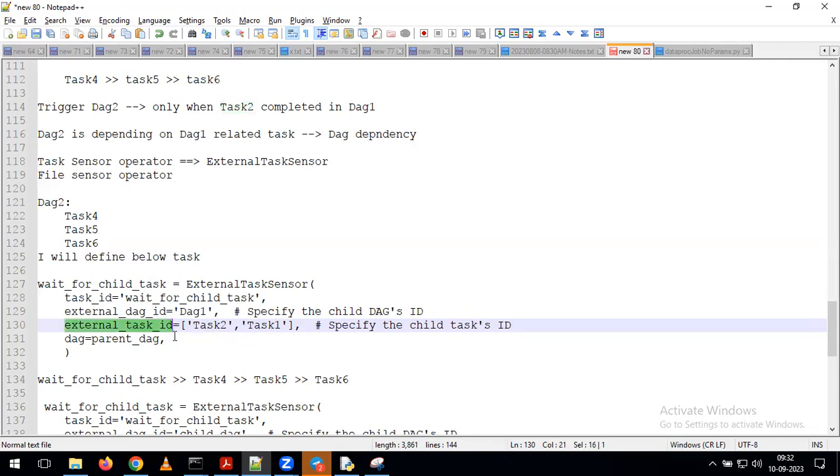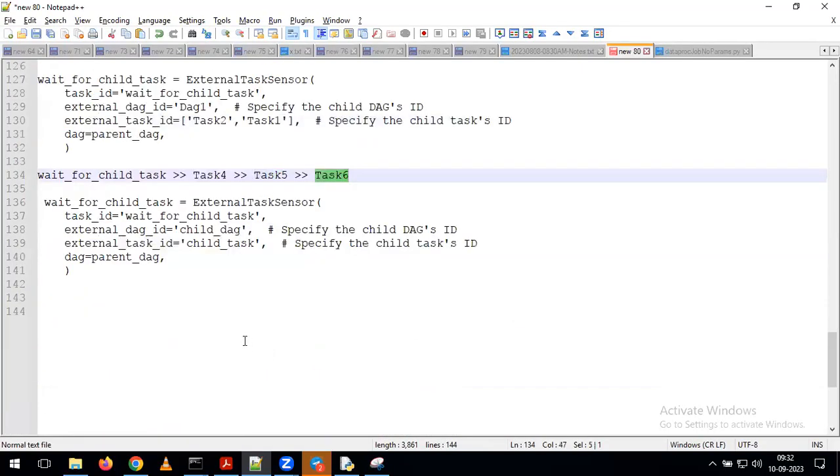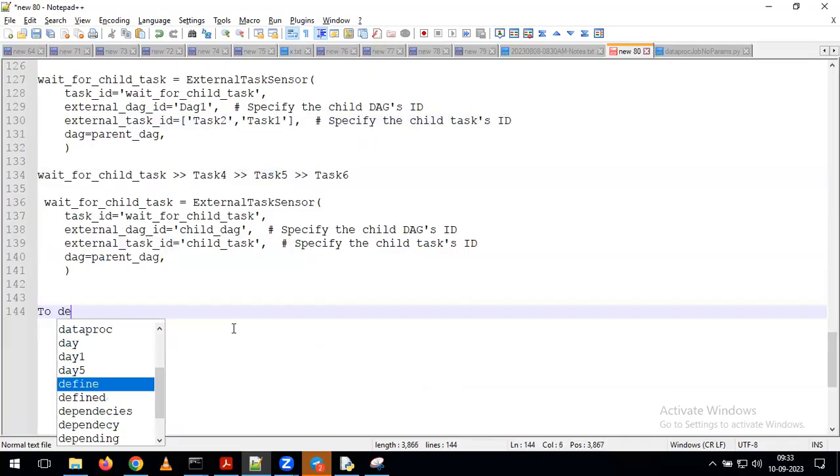So with that, what is the meaning of the statement? In DAG 1, it is verifying for task 1 completion and also task 2 completion. If both are going to complete, then only it is going to trigger task 4, task 5 and task 6. This is the way you need to define the DAG dependency between multiple DAGs depending on the requirement. Simply we can say.